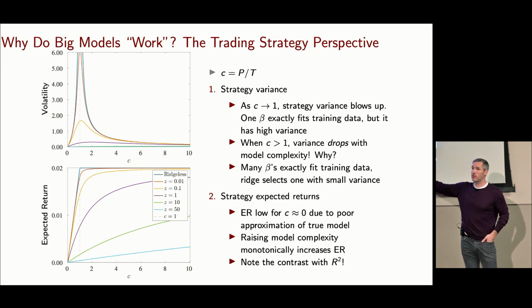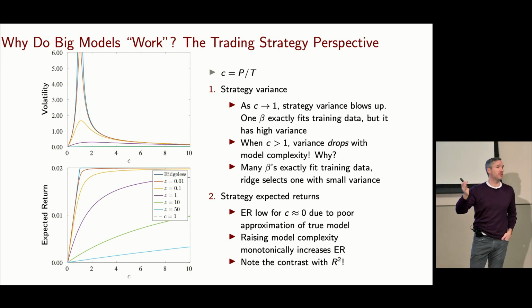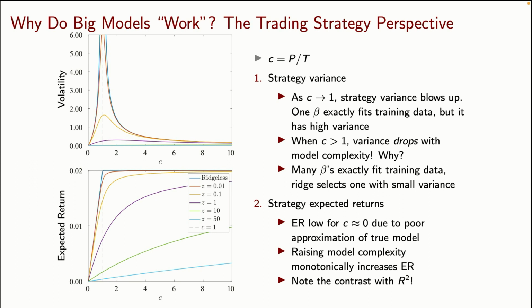When c is 0, that means I have infinitely more data than I have parameters. As I move to the right, I hit c equals 1. That's when P exactly equals T. I have the same number of parameters as I have observations. And then when I make c large, that's when I have many more parameters in my model than I do observations. What happens to the variance of a trading strategy that's using predictions from these models?